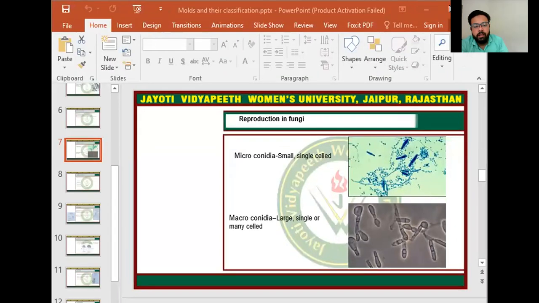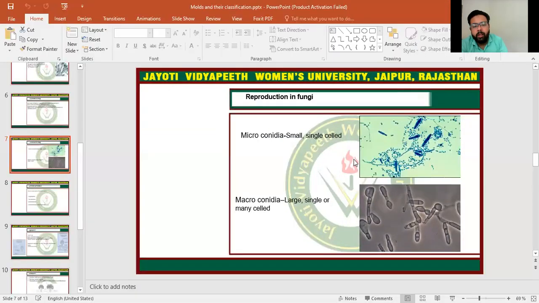So these are the characteristics of microconidia. These small structures are known as the microconidia, and these large, single-cell structures are known as the macroconidia. The microconidia are attached to the hyphae, but the macroconidia are not attached to the hyphae.